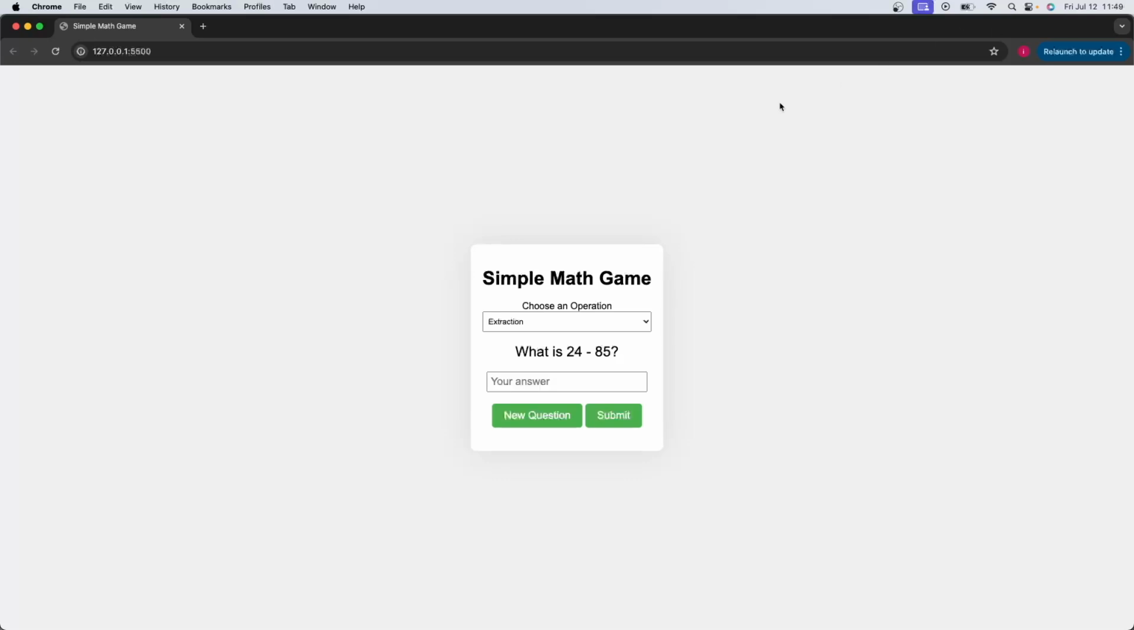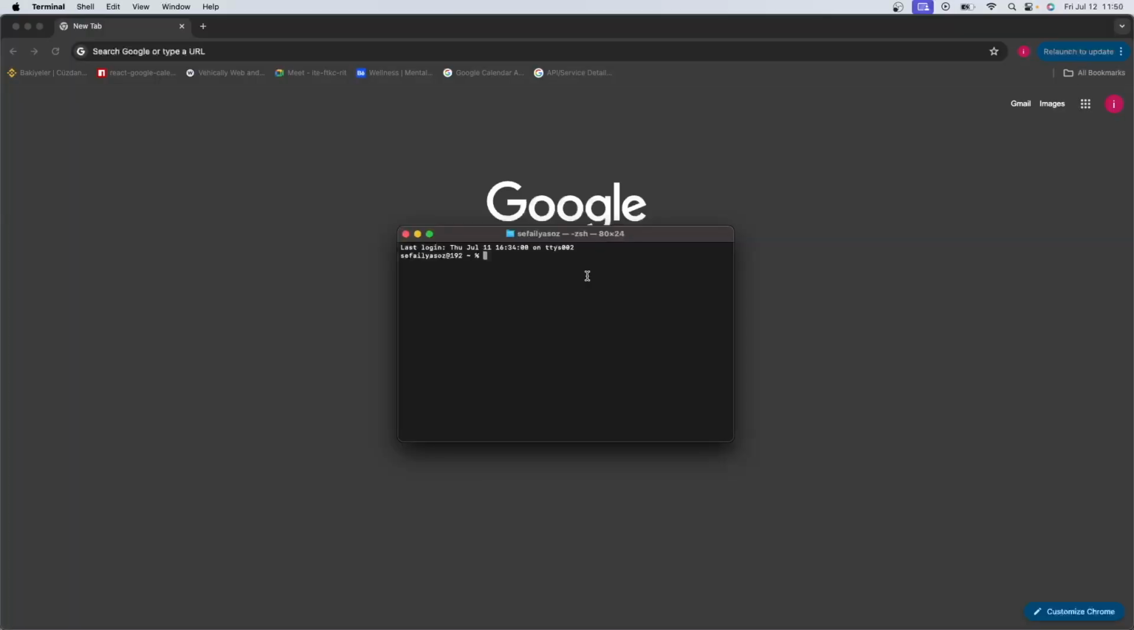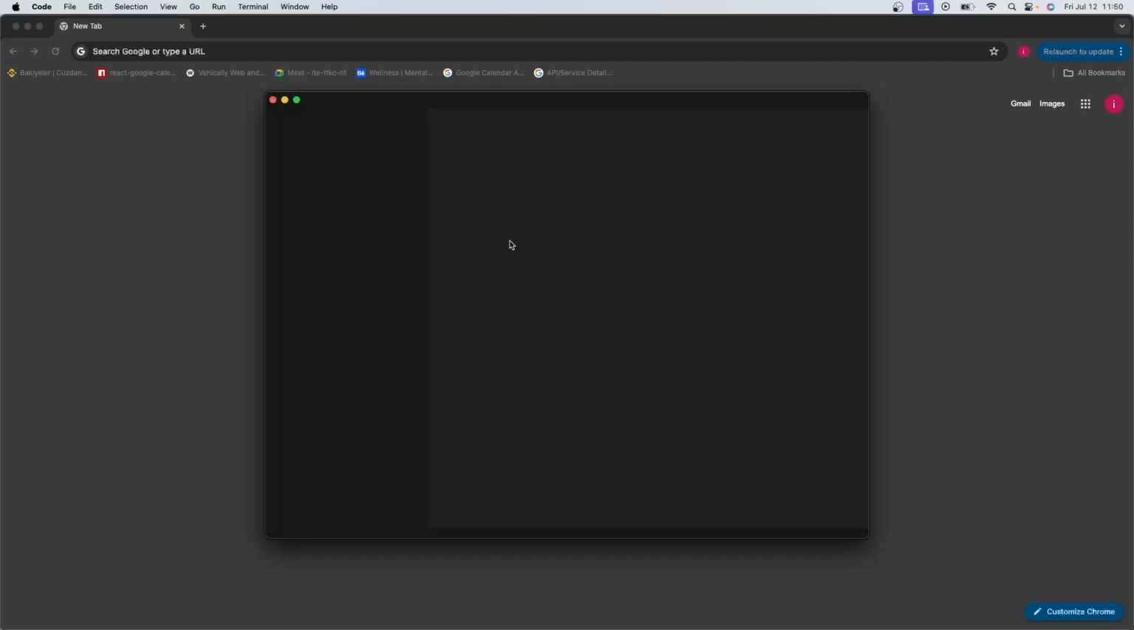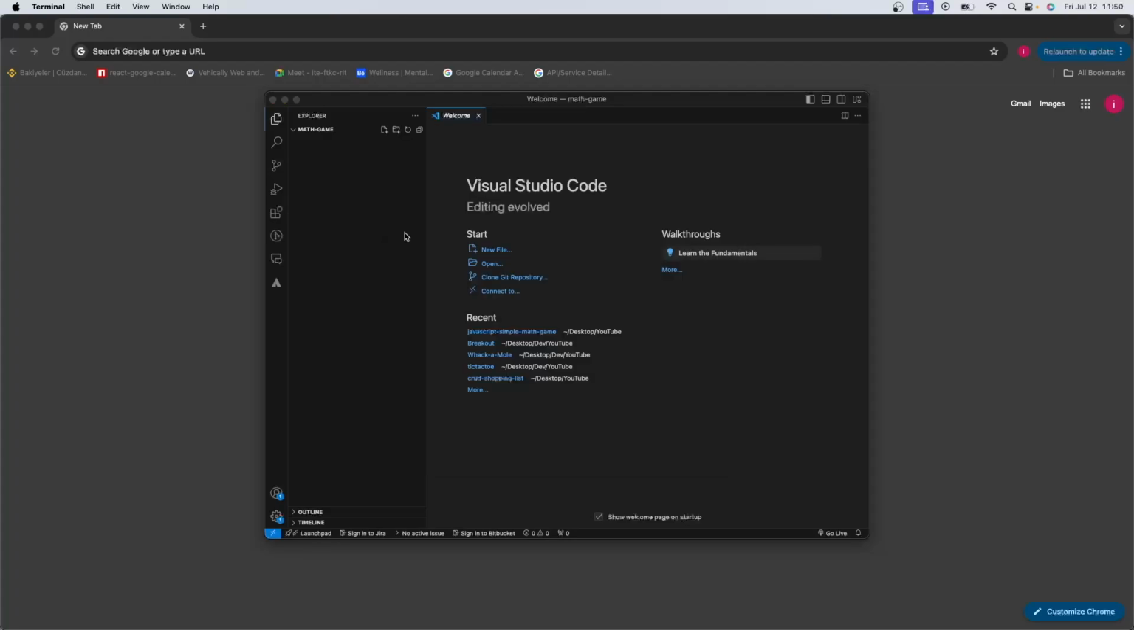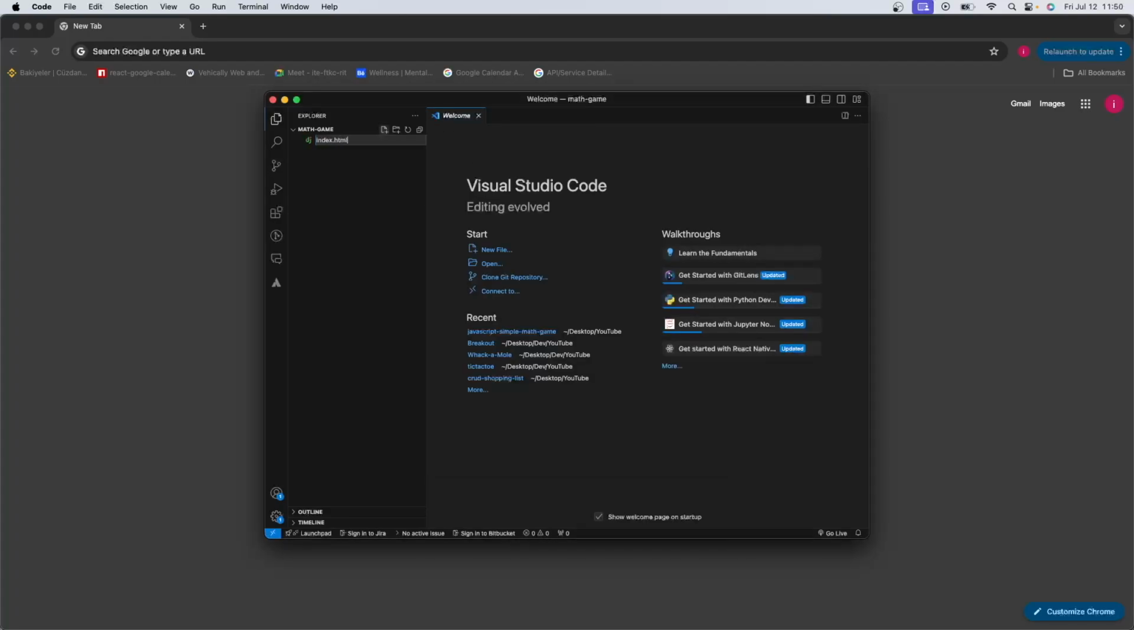And yeah, let's get right into it. So here I have my terminal opened up, and I'm going to cd onto desktop, and I have a YouTube folder on my desktop, and I'm going to cd onto that as well, and make a directory, and I'm going to call it math game, and cd math game and code dot, and it's going to open that in Visual Studio for me. So here I will write index.html.